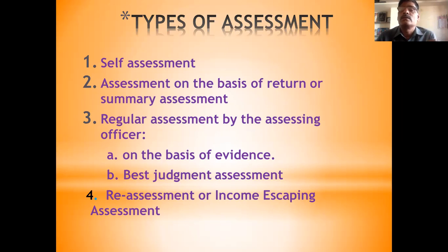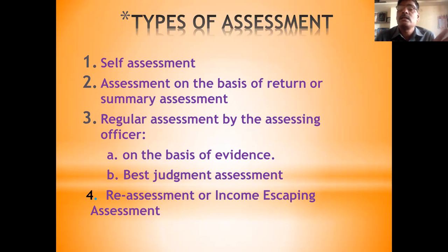Best judgment means, based on the knowledge of the income tax officer, which is best, he applies the best knowledge regarding the calculation of the assessee's income and the calculation of the tax of the assessee.